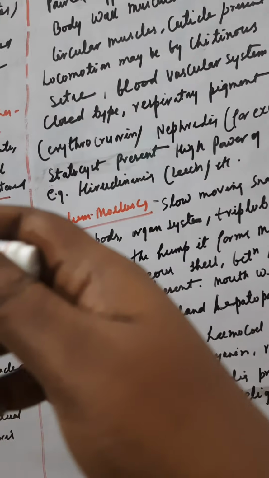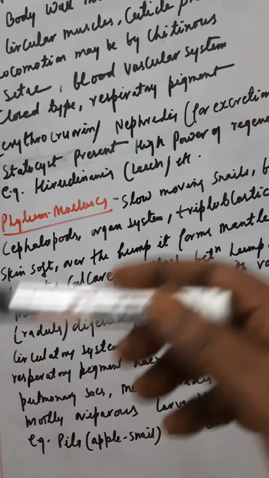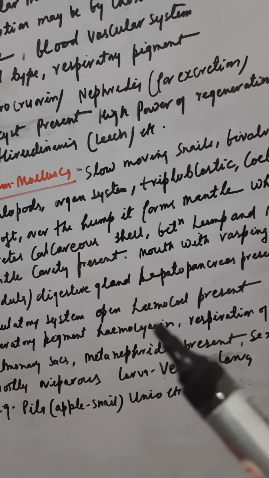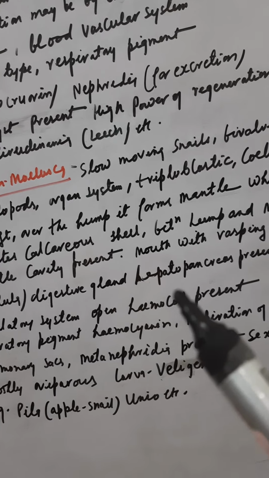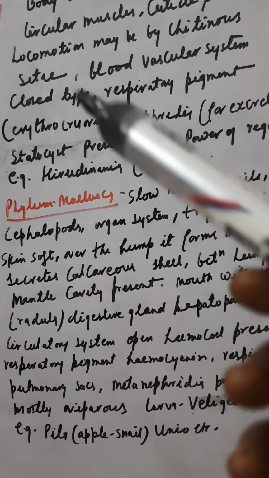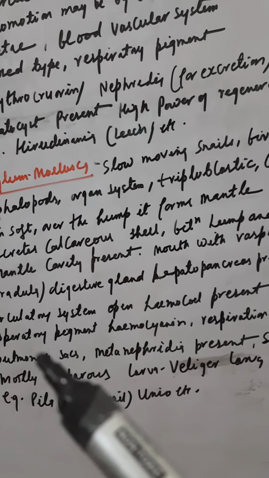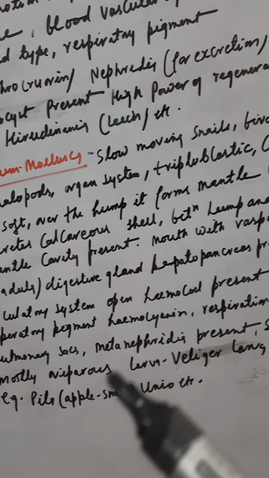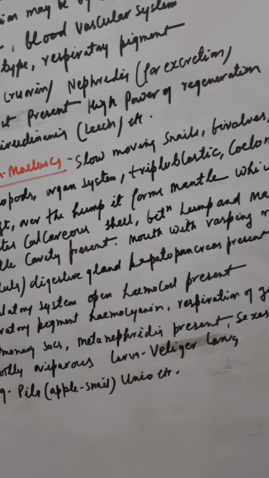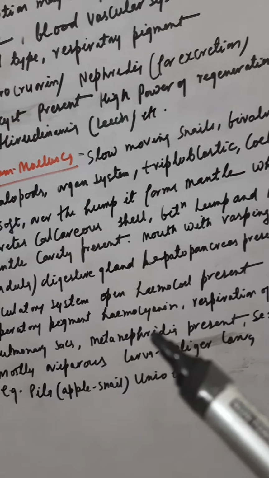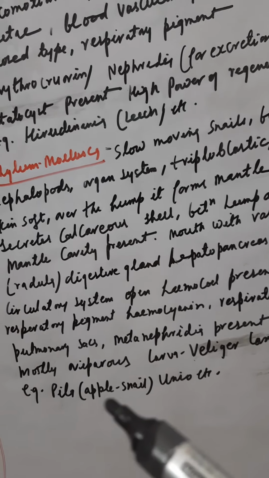So from Porifera till here, there are certain additions of body features depending upon the functions. Circulatory system open, here also circulatory system is open, and the blood circulatory system was closed in the Annelida. Now the next is they have the respiratory pigment hemocyanin and respiration by the gills or with the pulmonary sacs. Metanephridia are present for the excretion process, and they are mostly oviparous. Larva is called veliger larva, and example is Pila.